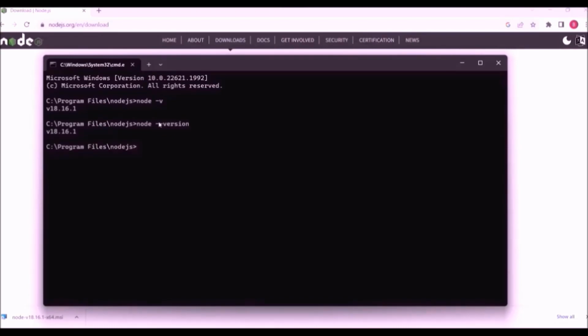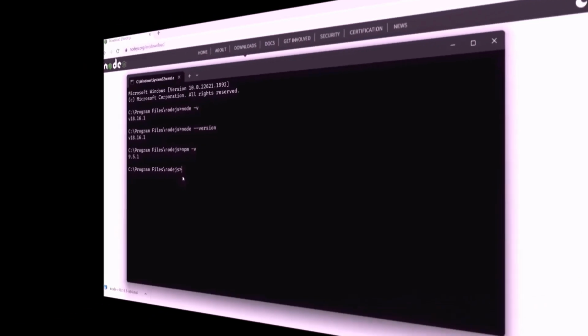You can also check with npm, which is Node Package Manager. It comes along with Node.js. So this means Node has been successfully installed in your system.